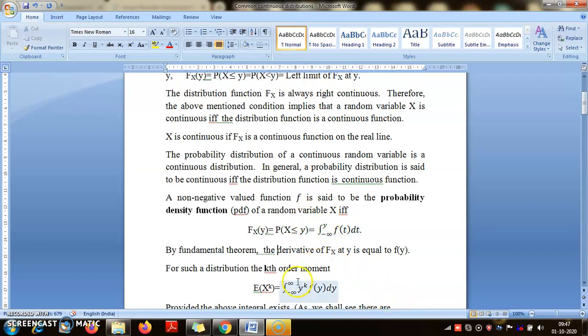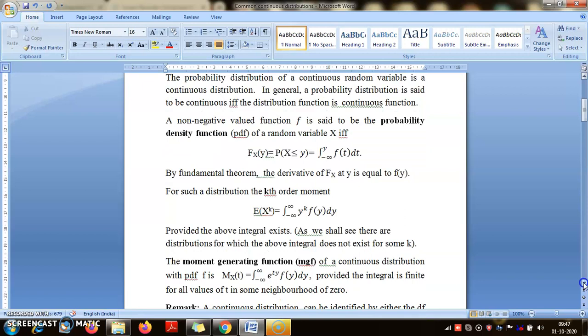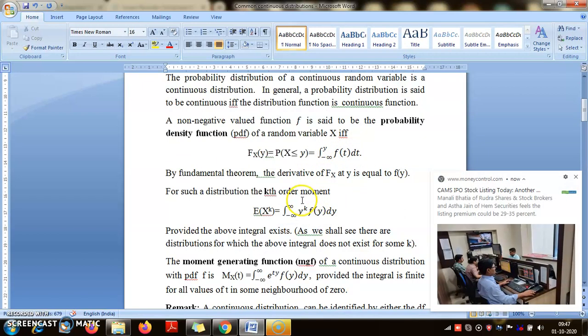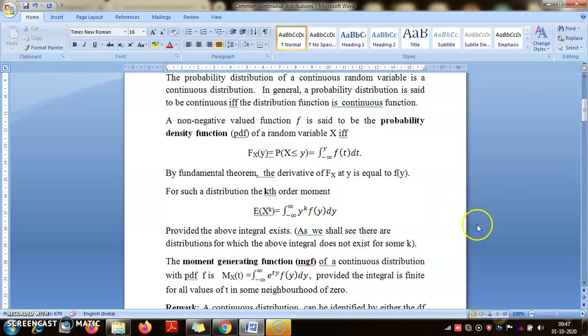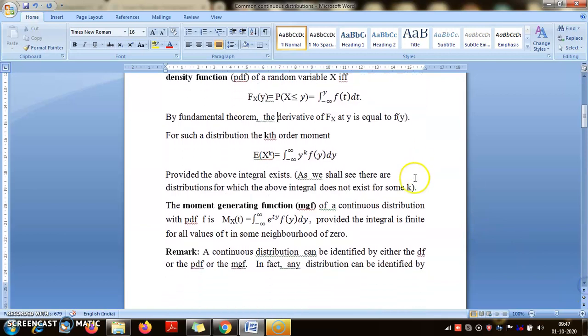Now we can define something called the kth order moment like this. This is the integral of y to the power k f(y) dy. Now this will be the kth order moment provided this integral exists. Now for odd powers of k, this may not even exist for all distributions. We will see such examples, and now we will define the moment generating function as this integral.